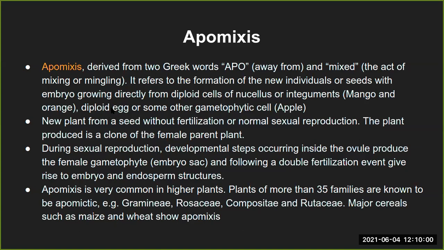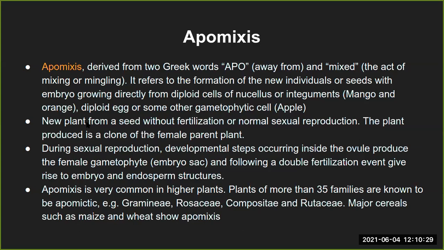Now this can be fertilized in some cases, but if it is non-fertilized, then it becomes the apomixis example. Again, like I said, this is the kind of parthenocarpy, but just a similar process to parthenocarpy. And the example here with respect to the egg, the fruit developing from the diploid egg directly, that is apple.